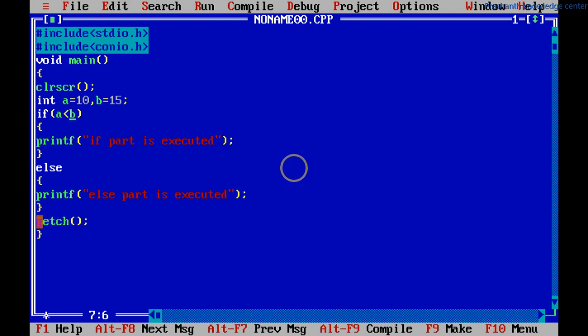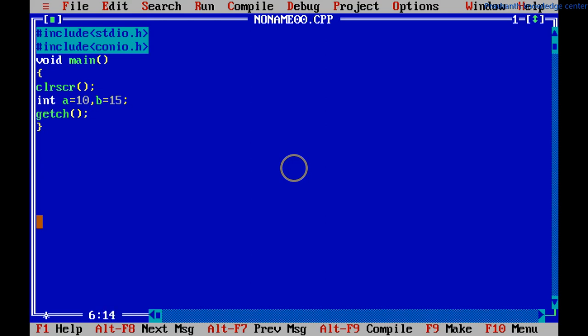And one more example, short form of this if else. We will write the ternary operator. We will use the ternary operator. Here I am assigning 10 to the a value, number 10 to a, and number 15 to b, and declaring a variable c. Here I will write c equal to, I will write the condition a greater than b.